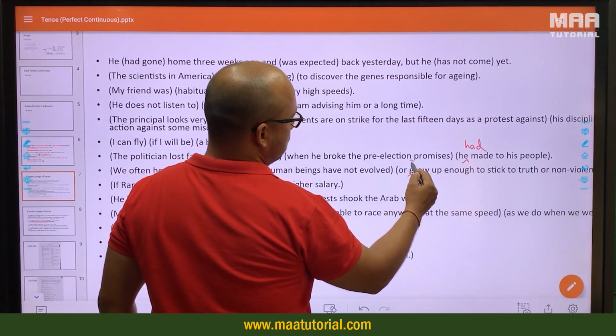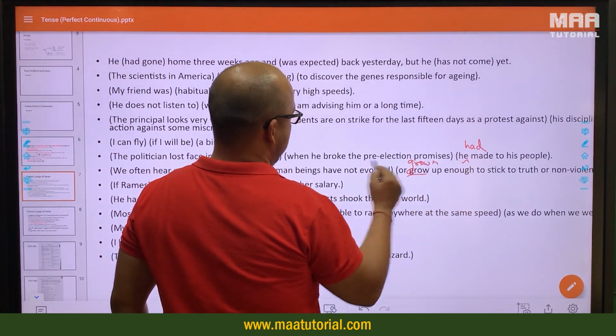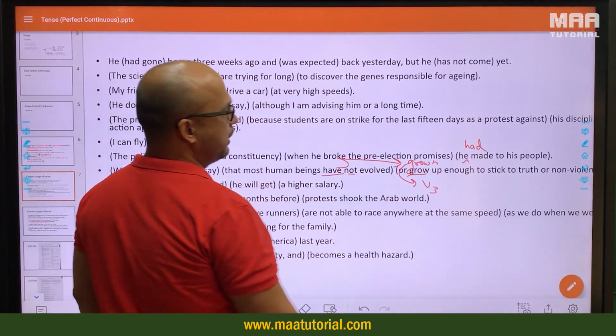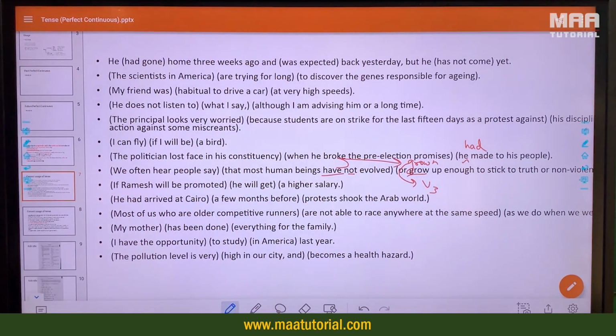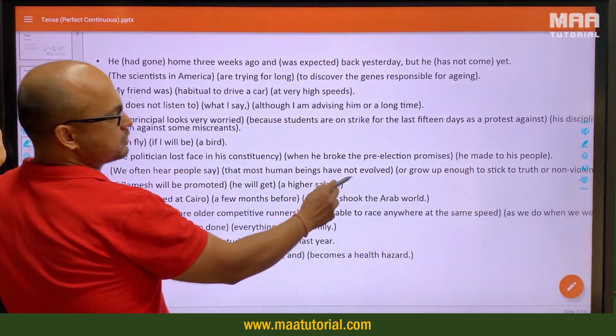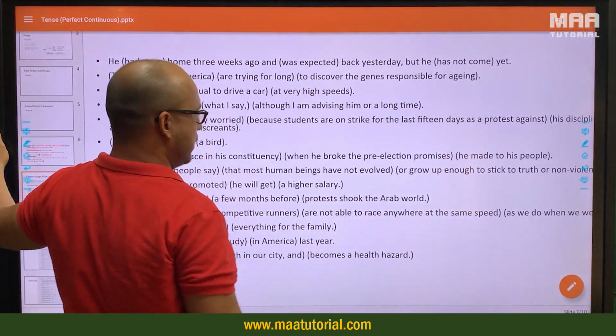Not evolved or grown up enough. Have not: with the perfect tense, we use the third form of the verb and not the first form of the verb, have. So both of these verbs are being used with have not evolved, have not grown up.